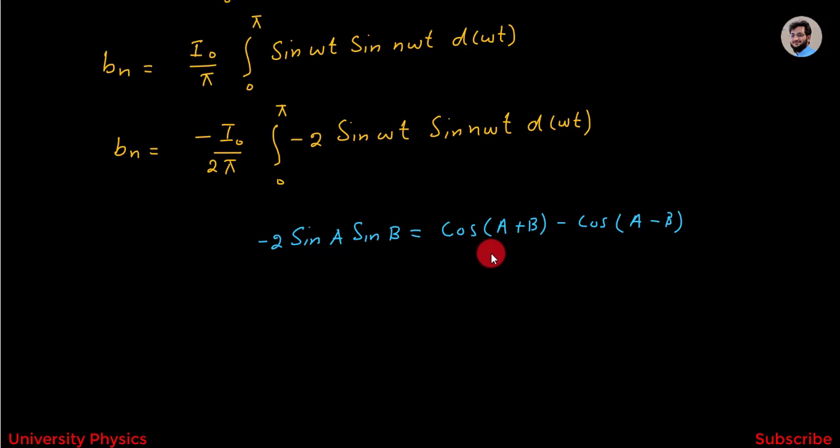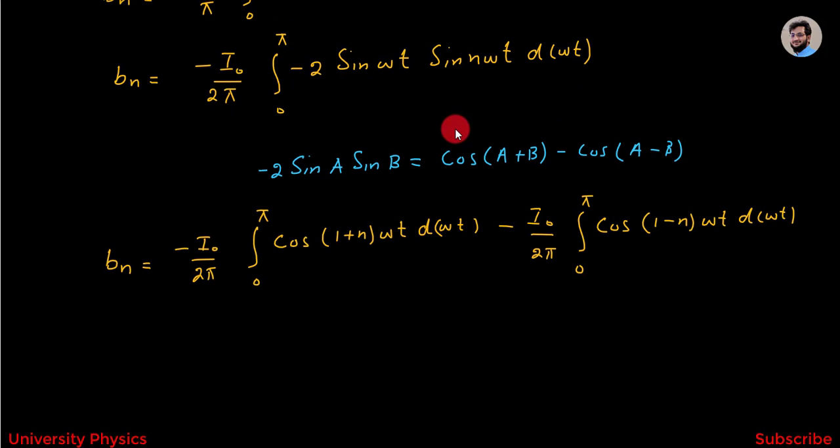This trigonometric relation will be applied on this and we will get bn is equal to minus I naught divided by 2 pi integration from 0 to pi cos 1 plus n omega t d omega t minus I naught divided by 2 pi integration from 0 to pi cos 1 minus n omega t d omega t.